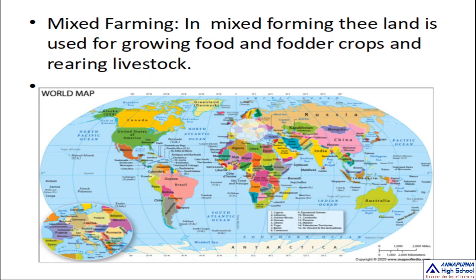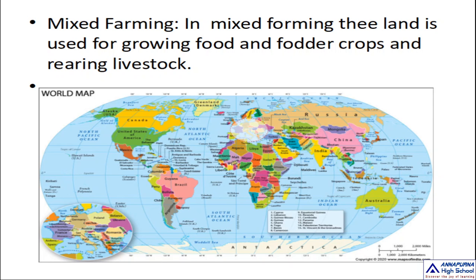Maize is grown in North America, Brazil, China, Russia, Canada, India, and Mexico. These are the areas where the maize crop is grown by the farmers. Millets are cultivated in China, Nigeria, and Niger.